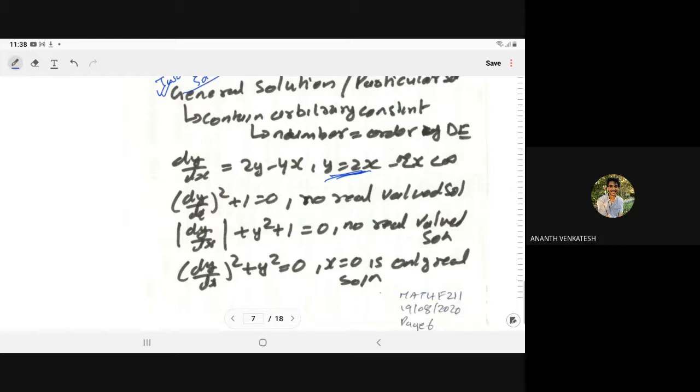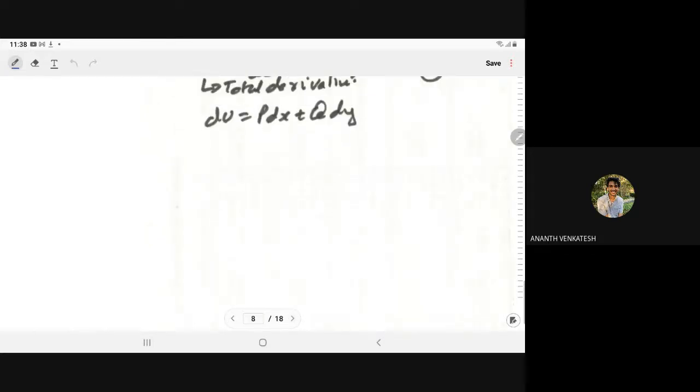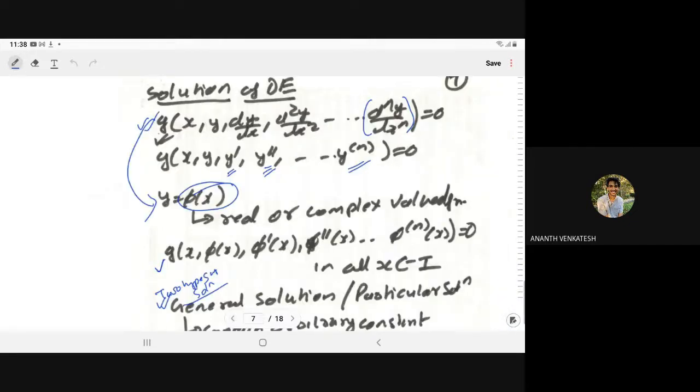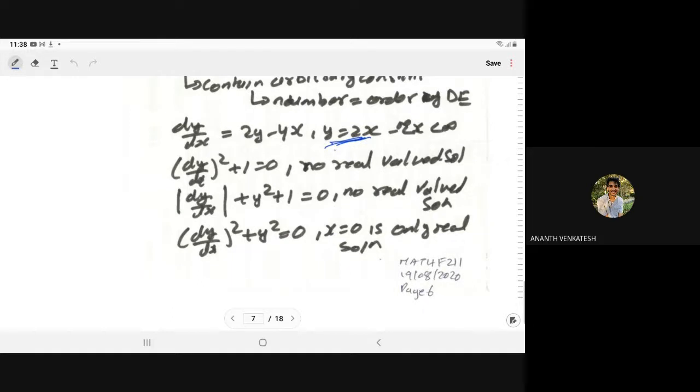Let us check: y is equal to 2x, so dy by dx becomes 2, and in this case 2y becomes 4x.